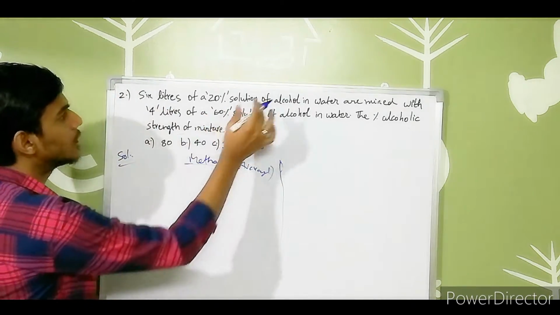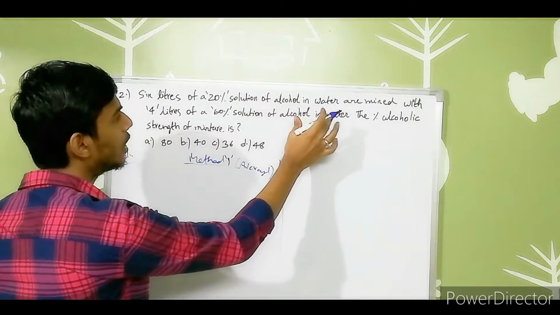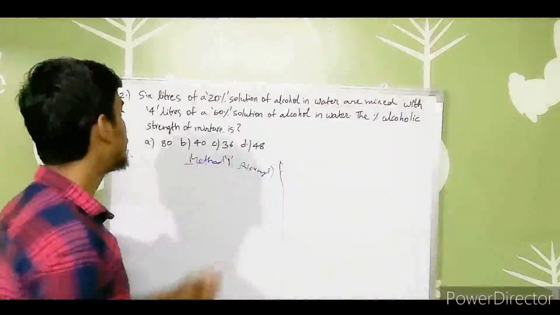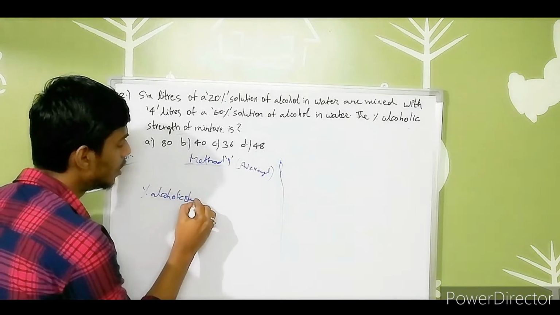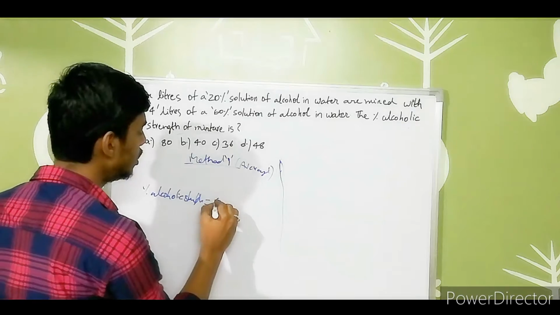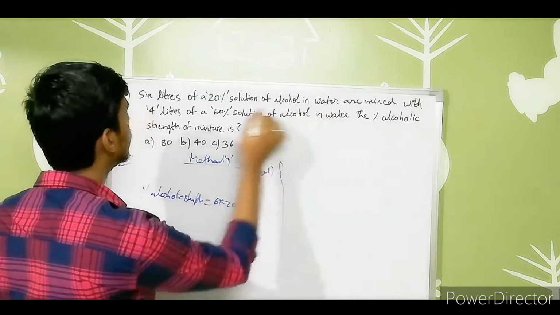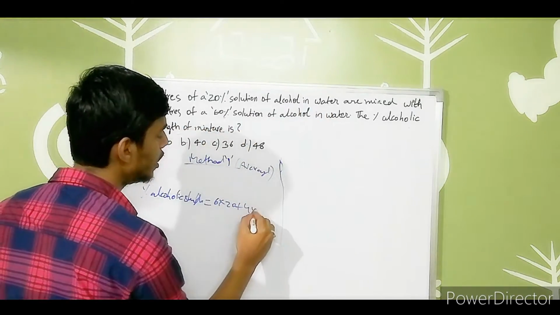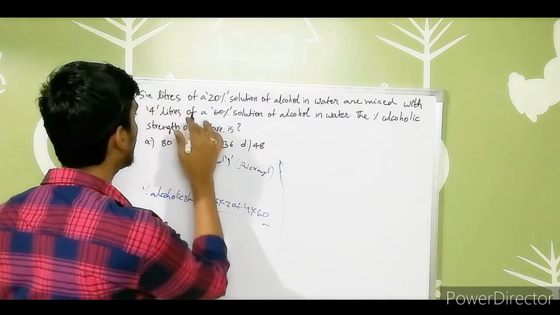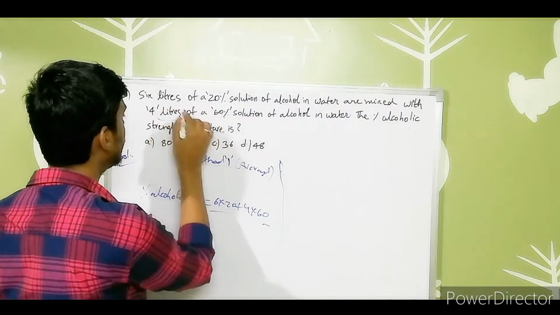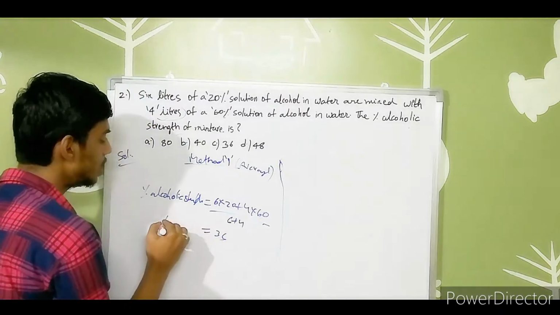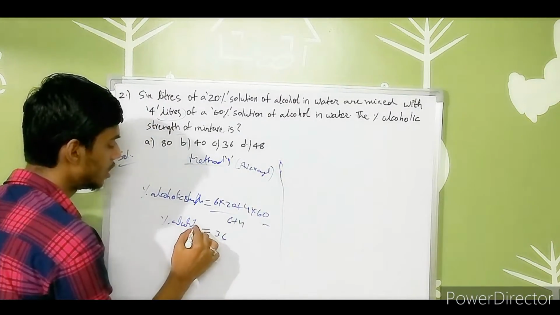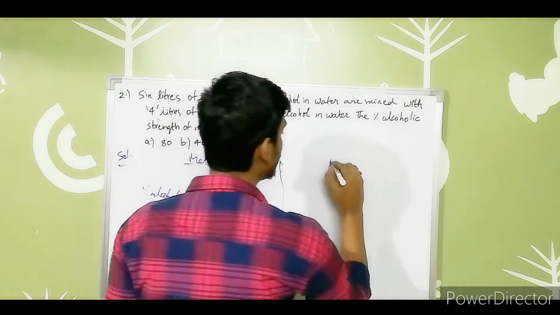They say 6 liters of a 20% solution of alcohol in water is mixed with 4 liters of a 60% solution of alcohol in water, and they are asking for the percentage alcoholic strength. So how can we obtain it, guys? The percentage alcoholic strength equals 6 into 20 plus 4 into 60, divided by the total mixture, which is 6 plus 4 liters. From this I will get 36. So the percentage alcoholic strength equals 36%. Let's move to the next method.